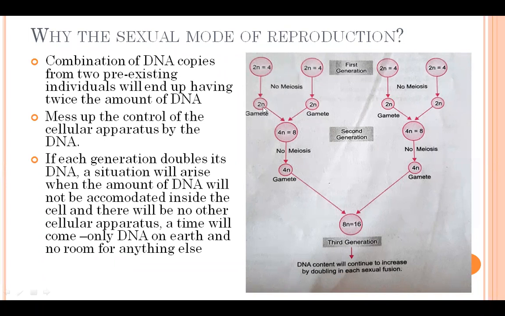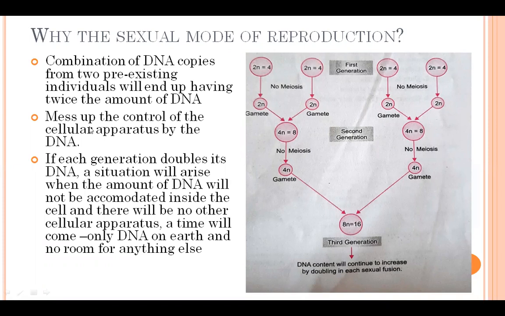So they will produce 46 chromosomes. The female is also producing 46 chromosomes. Then they both will fuse together. Fertilization takes place. Then it will become... You can imagine that दोनों के combined कितने आ जाएंगे? 46 plus 46. How much will it result? Again, this is a male, so it will combine with another female, so they will produce gametes. So then, if meiosis is not there, then the DNA content will keep on doubling.